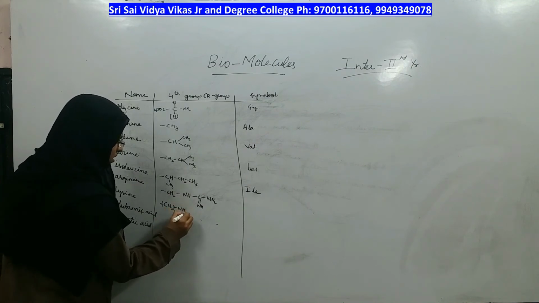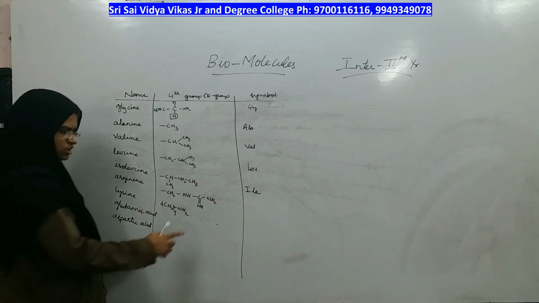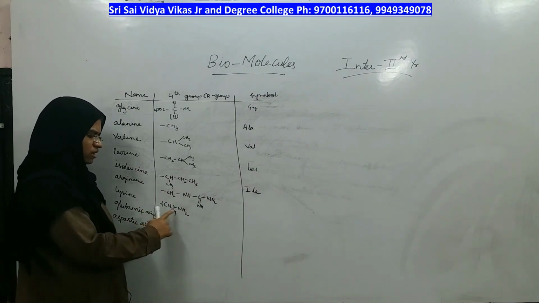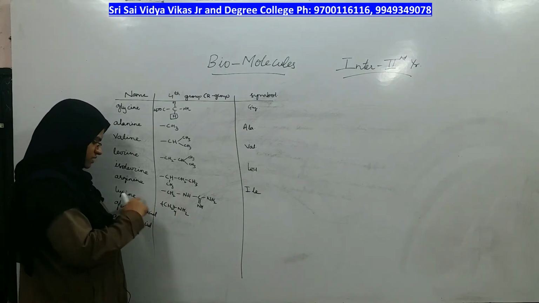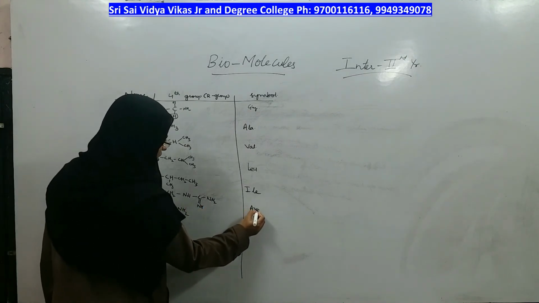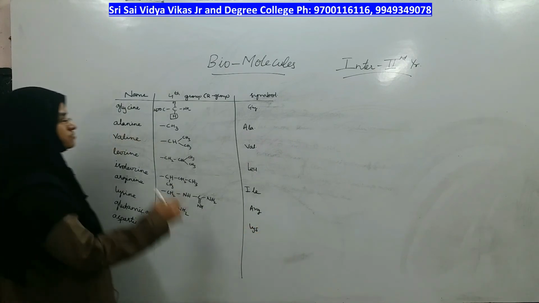Yes, both are correct. That is present as the fourth group in which amino acid? Lysine. Arginine means ARG. Lysine means LYS.